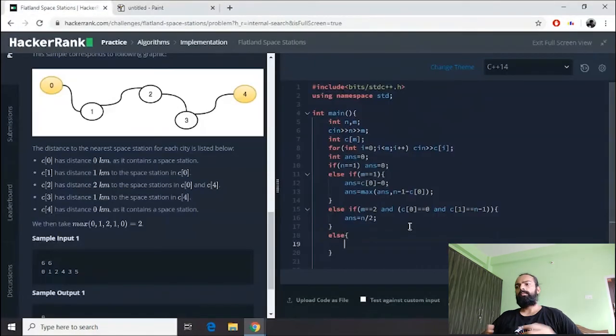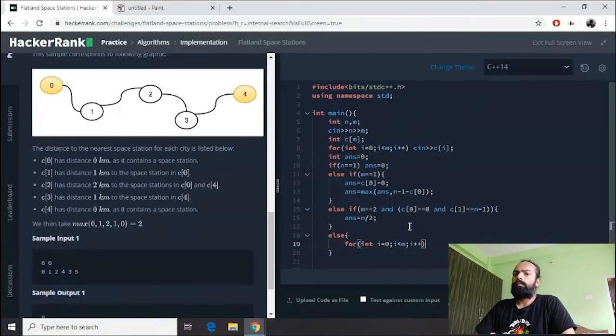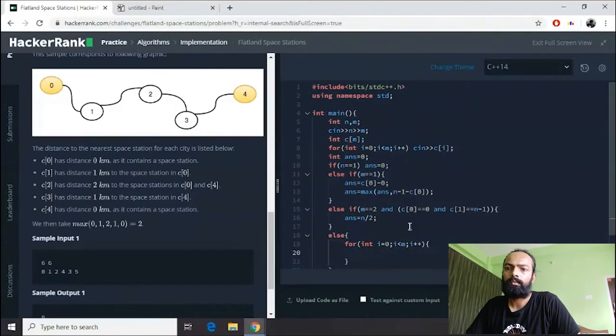So how would I like to write this? Let's take a for loop: int i is equal to 0, since I have to look at all the cities that have a space station, i plus plus. Now in this for loop, I have to find the distance. So I will take the ans variable only and take the max.